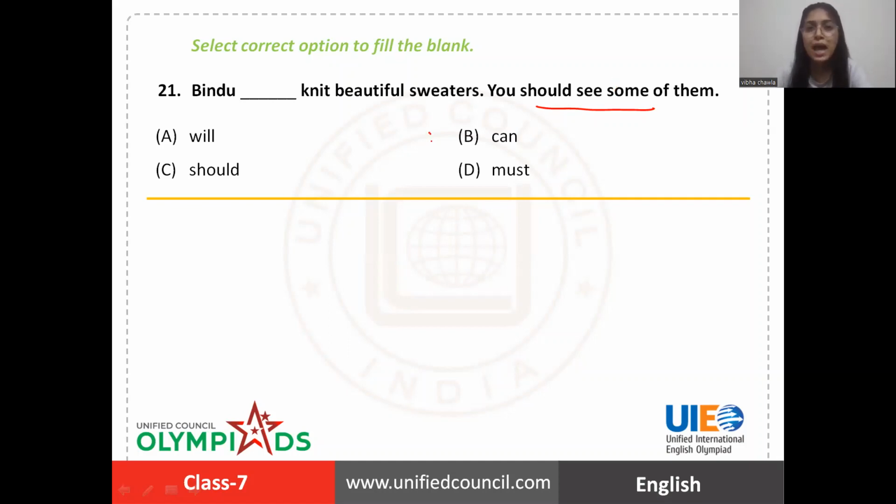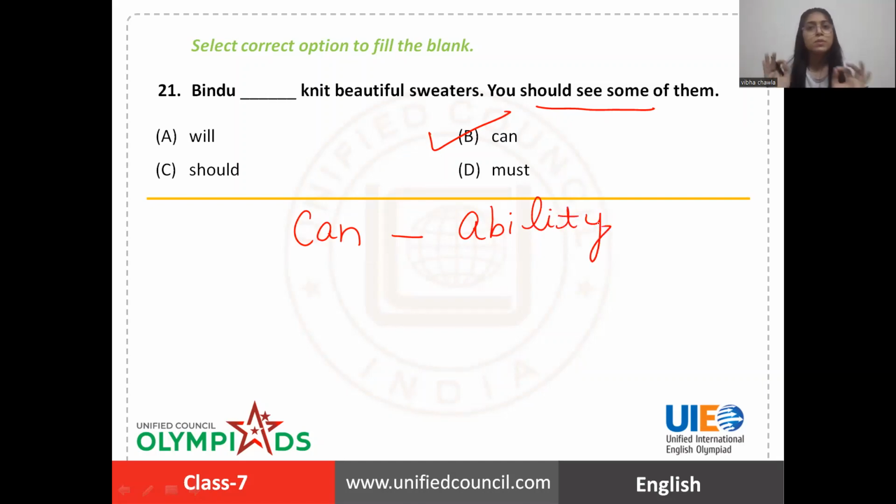So that shows that Bindu has the ability to do something, and that is shown by the modal verb can. Modal verb can basically shows your ability or someone's ability to do or not do something. Bindu can knit beautiful sweaters.